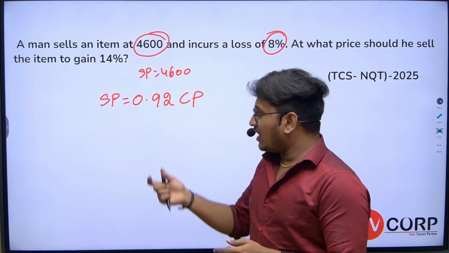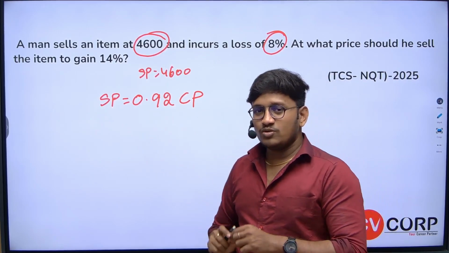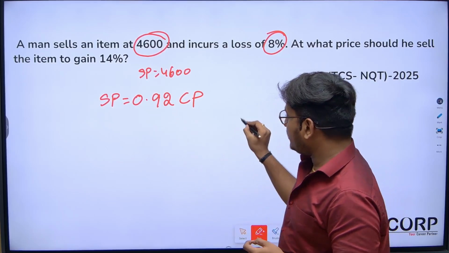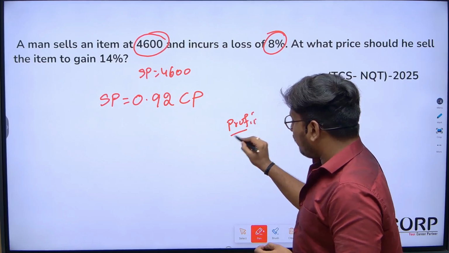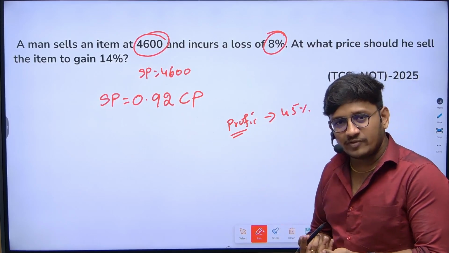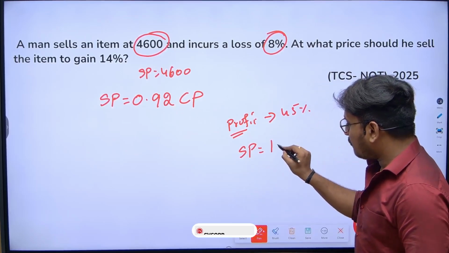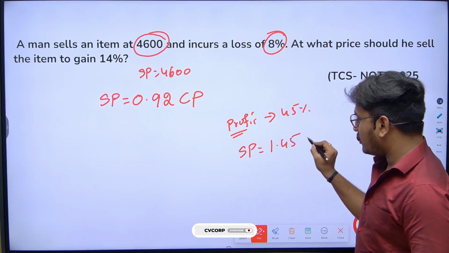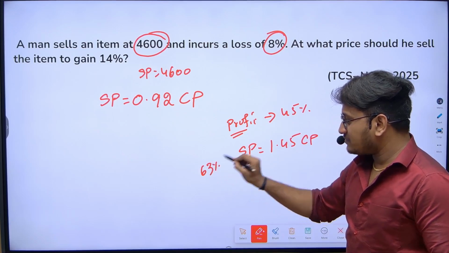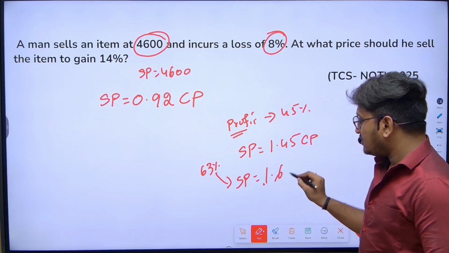If you are not getting how to write the relation between selling price and cost price, we already made a video on that, so watch that. I'll just discuss it again for 1 minute. When you have profit, finding the relation between selling price and cost price is very simple. Let's say 45% profit. If it is profit, always start with 1 point. So for 45% profit, selling price is 1.45 times cost price. What if I have a profit of 63%? Then selling price is equal to 1.63 times cost price.